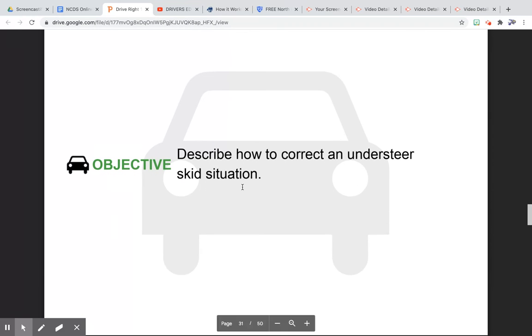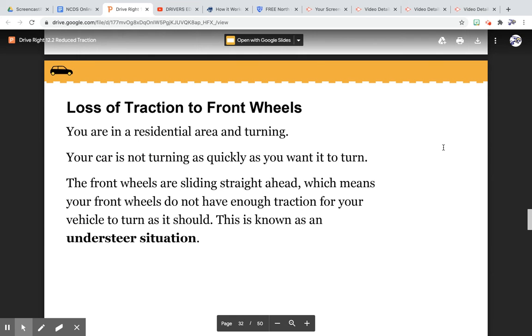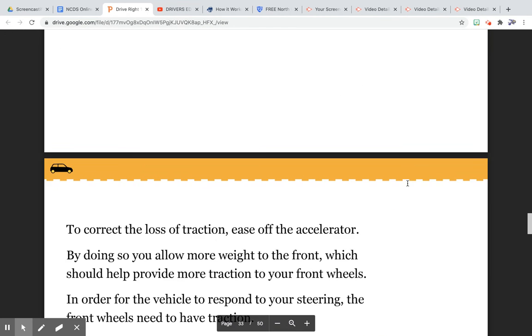Describe how to correct an understeer skid situation. You're in a residential area and turning. Your car is not turning as quickly as you want it to turn. The front wheels are sliding straight ahead, which means your front wheels do not have enough traction for your vehicle to turn as it should. This is known as an understeer situation.